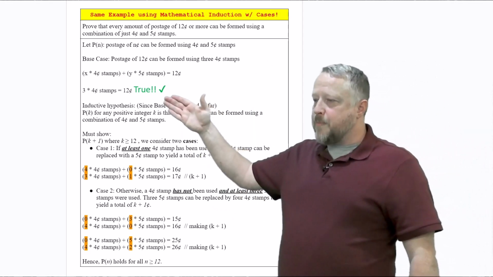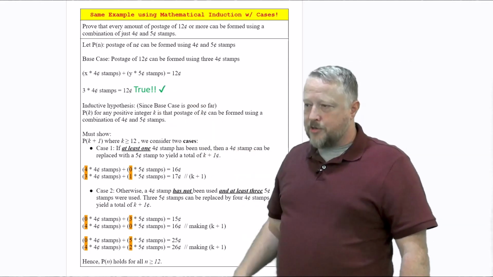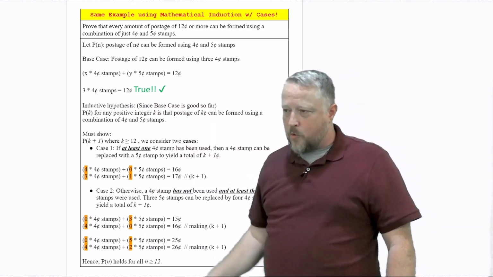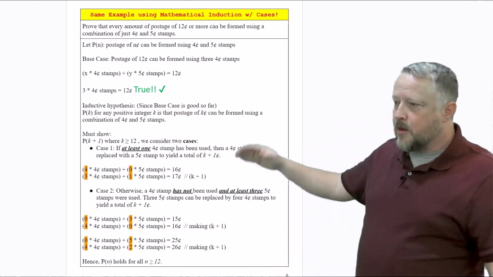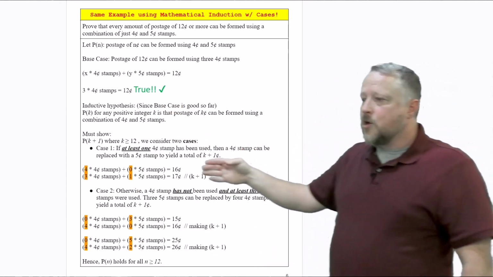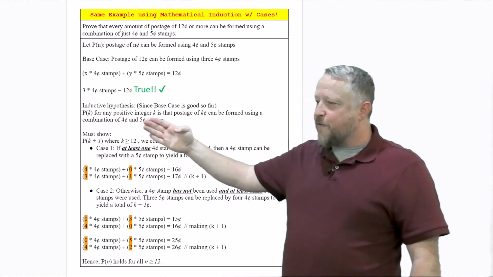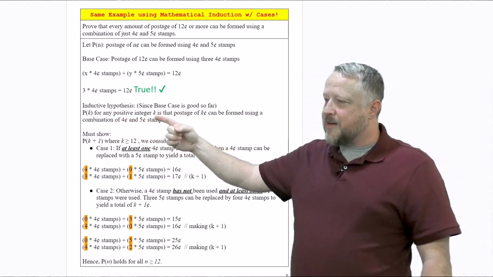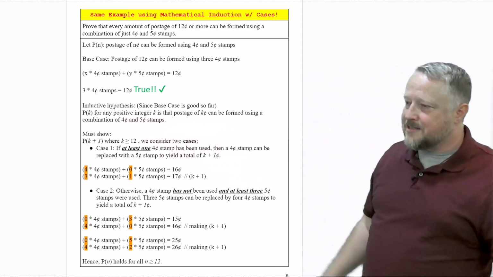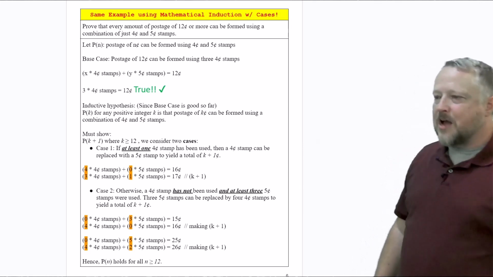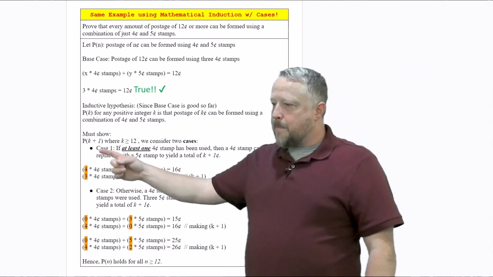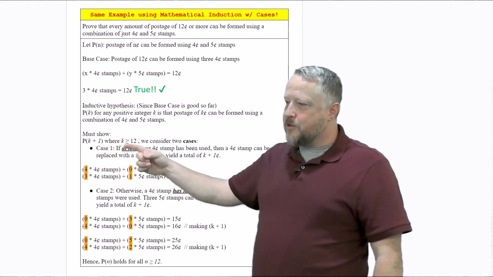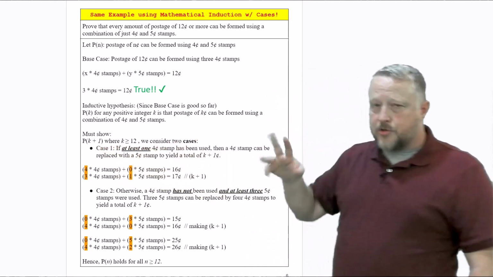We go ahead and prove it being true. I don't need any combinations of 5-cent stamps. I just need three 4-cent stamps to get my true. The base case is good. So now I'm going to try for Pk for any positive integer k: postage of k cents can be formed using a combination of 4 and 5 cent stamps. So I must show that Pk plus 1, where k is greater than 12, holds. We consider two different cases on this one.